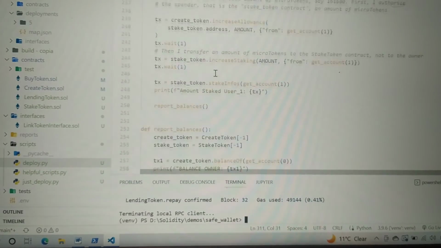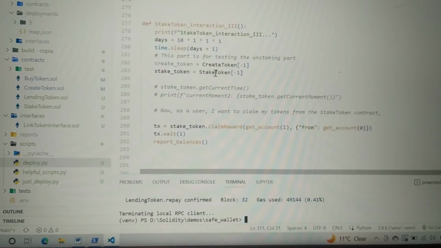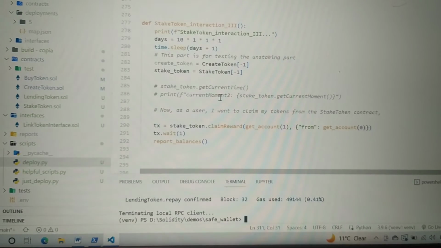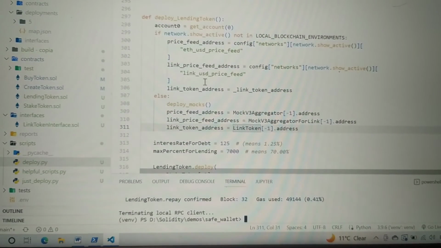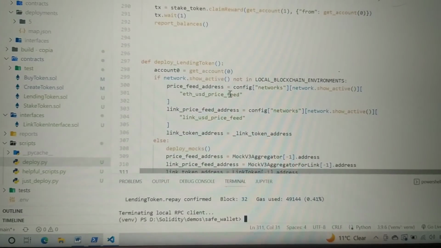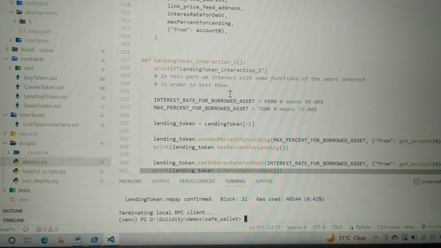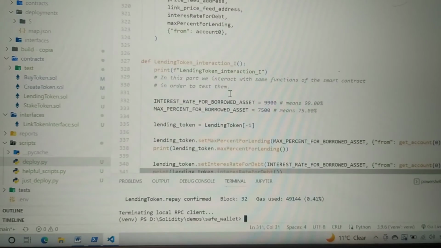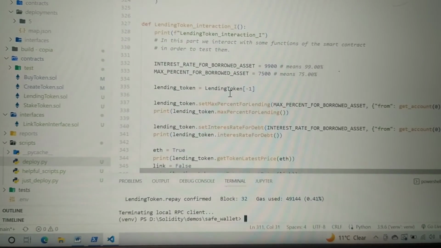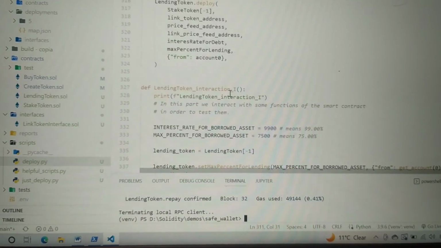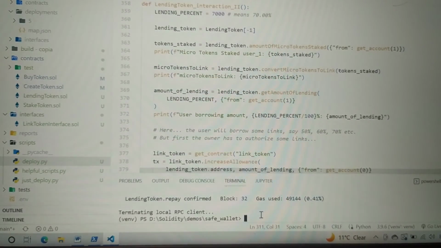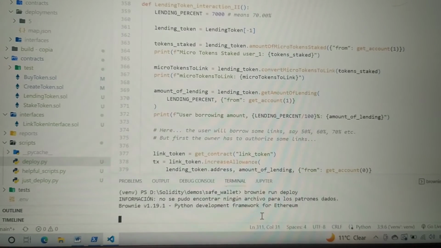Then in this part, a user withdraws the tokens staked plus the rewards. Finally, the lending token is deployed, and in the interaction, a user can borrow assets because he has staked some other tokens. Okay, so we'll be running first on development.